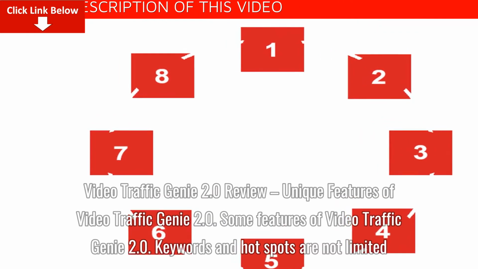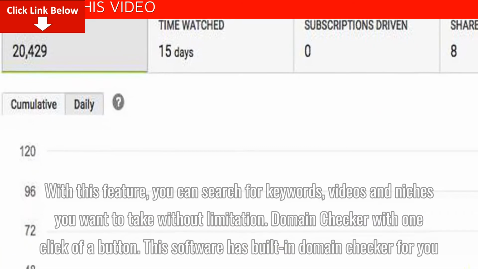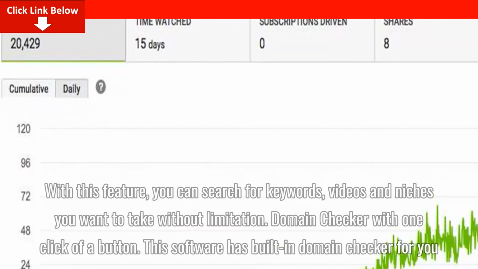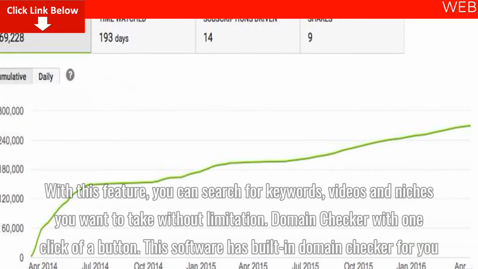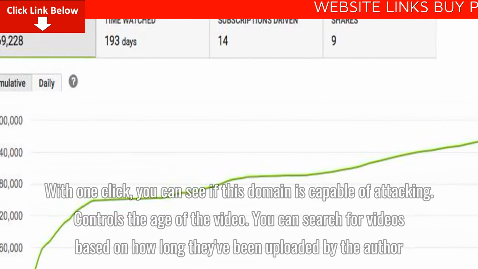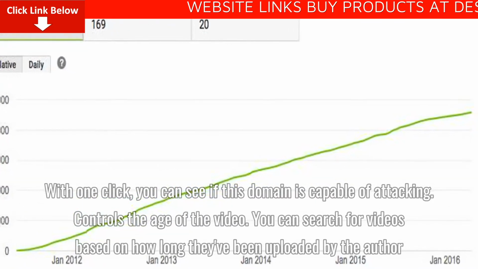Keywords and hotspots are not limited. With this feature, you can search for keywords, videos and niches you want to take without limitation. Domain checker with one click of a button. This software has a built-in domain checker for you. With one click, you can see if this domain is capable of attacking.